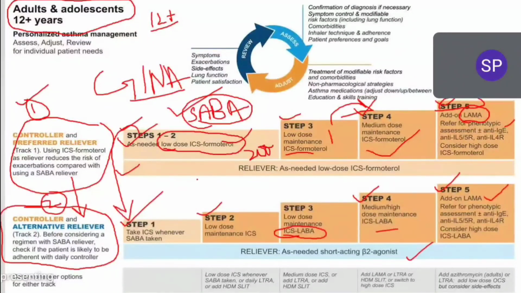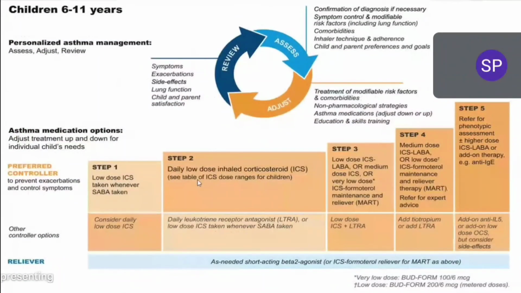Okay, so this is for more than 12 years, and we have patients with 6 to 11 years. For 6 to 11 years, the treatment guideline is a little bit different. Here also we have same strategy, step 1 and step 2, but here you see we don't have track 1 and track 2. यहाँ पे दो tracks नहीं है. Okay, only single preferred and controlled treatment, single track we have. In that we have step 1, step 2, step 3, step 4 and step 5. Step 1 we have to start with low dose corticosteroid and SABA is initiated here, and this is for 6 to 11 years.